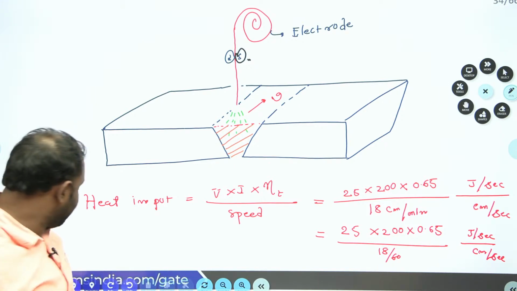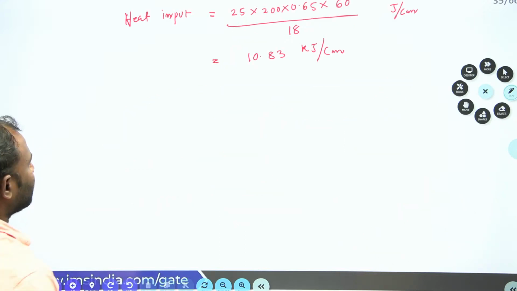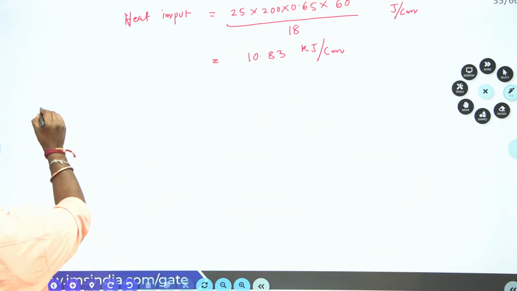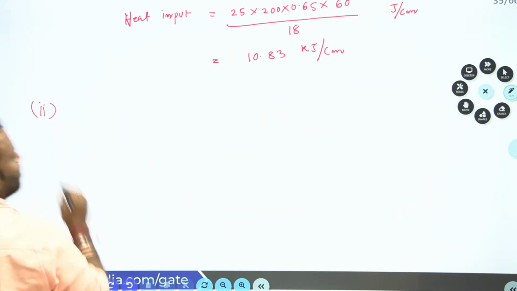Now from the diagram, second question, I'll take blue again.